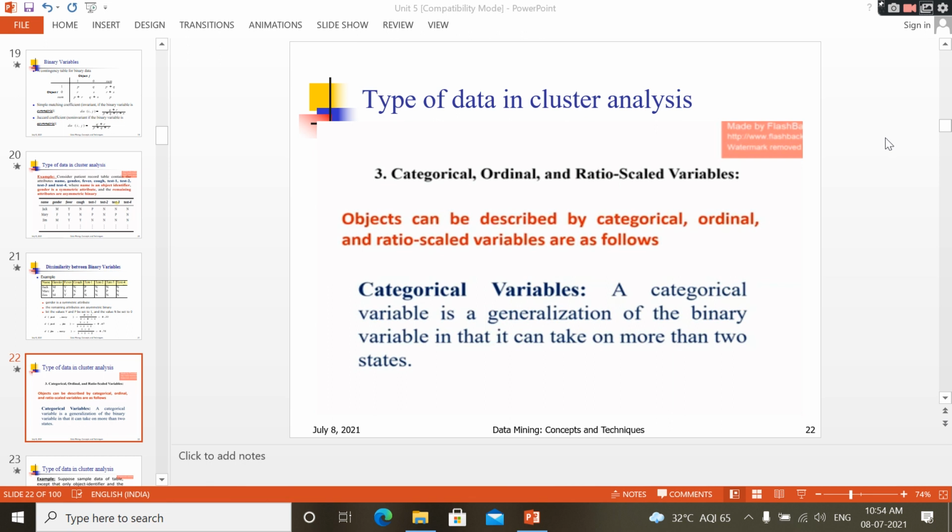You have to contain these many blood cells, then only your health is good. For example, that is 1500, but you are having 1200. 1200 by 1500, that is the ratio scale variable. Okay, next, this is the third type of data in cluster analysis. If the data is of these types, categorical, ordinal or ratio scale, we can apply clustering.